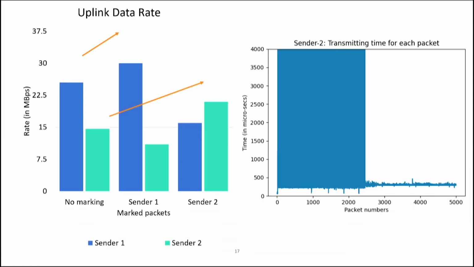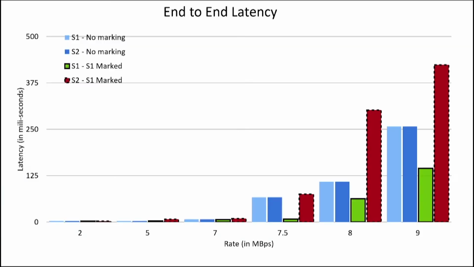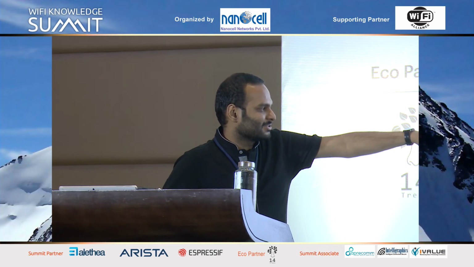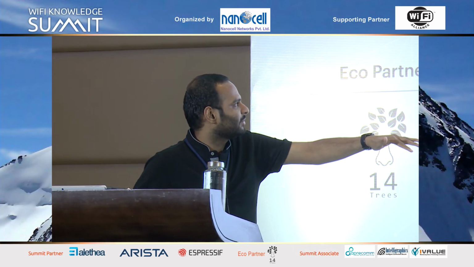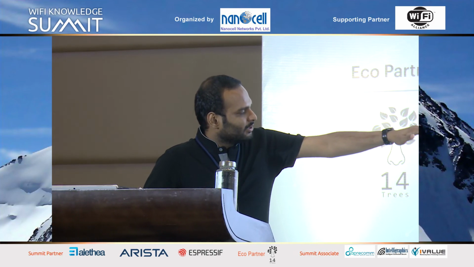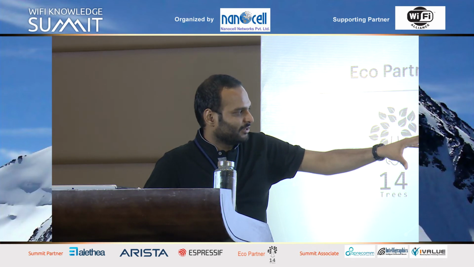So for this, we have a second configuration where we are pushing the data through a wired network. All the data are being received at this AP, and now we can observe how this AP is differentiating between the marked packets and the unmarked packets in the downlink. This plot shows different rates at which we do the experiment on the x-axis, and the latency on the y-axis. As we see, 7.5 Mbps per sender, so in total 15 Mbps.